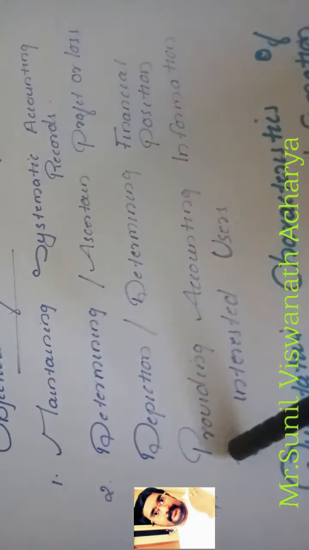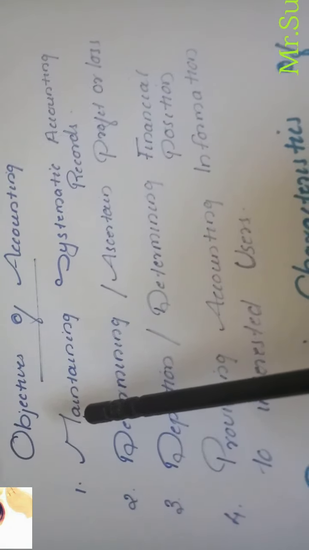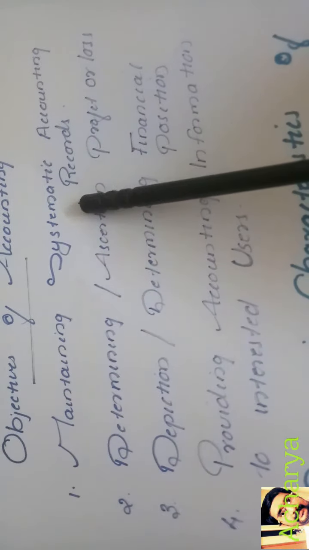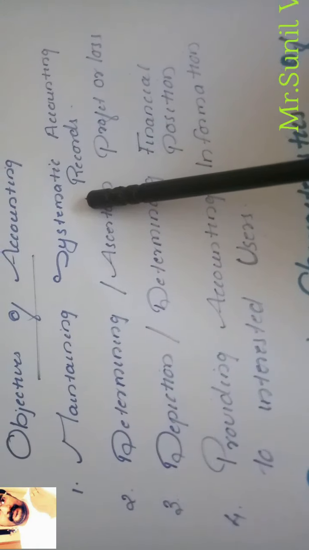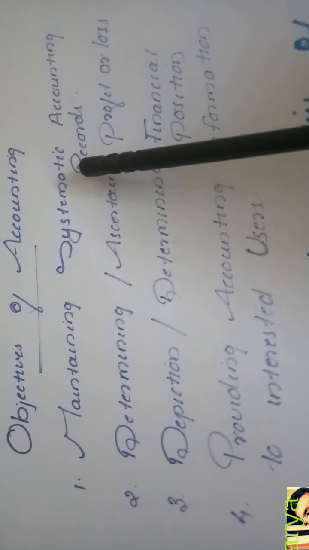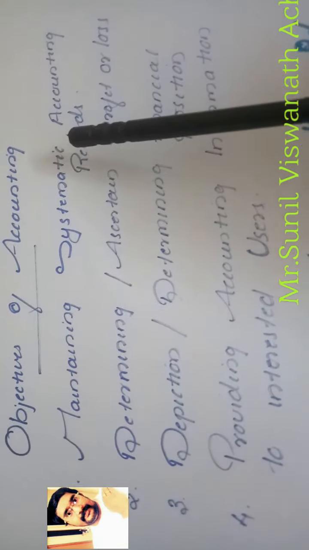There are four main objectives of accounting that we can study. The first objective is maintaining systematic accounting records. That means whatever economic transactions or events occur in a business organization, we have to record in proper books.